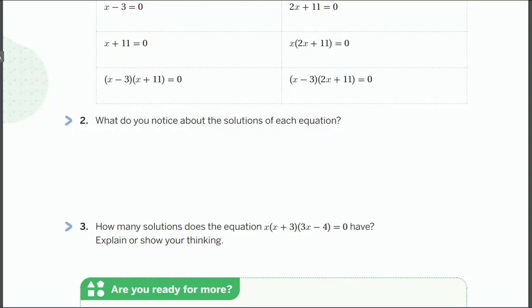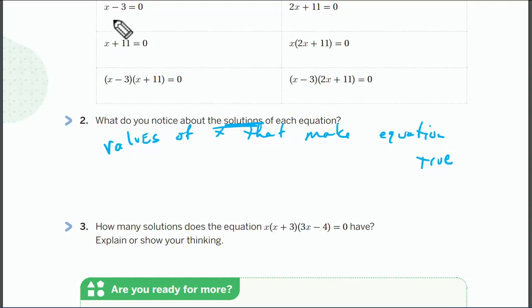What do you notice about the solutions to the equation? Well, these are just equations. The solutions here are just the values of x that make the equation true. Okay? But the first equation here and here, and even this one here, those were all linear. Okay? Those were all linear. That means they only have one solution.